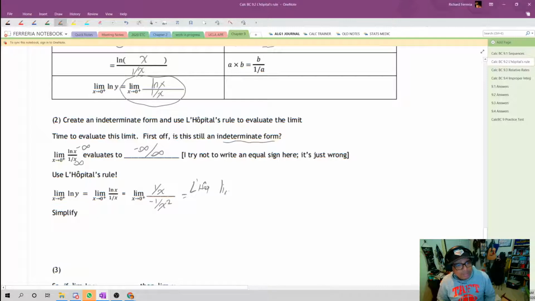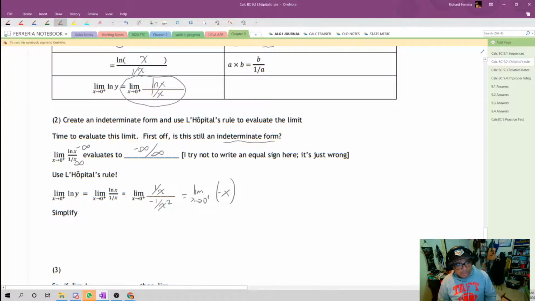We're going to simplify this, and we get the limit as x approaches 0 from the right of negative x.